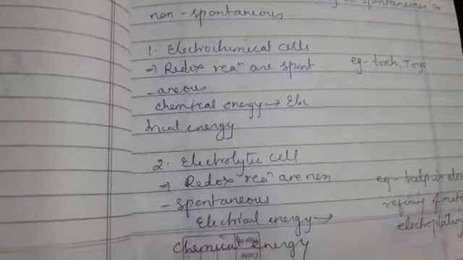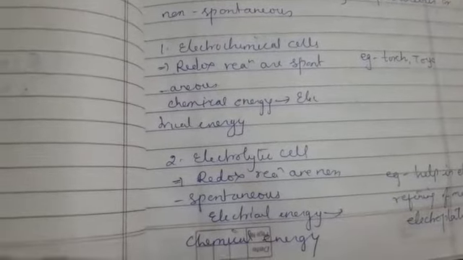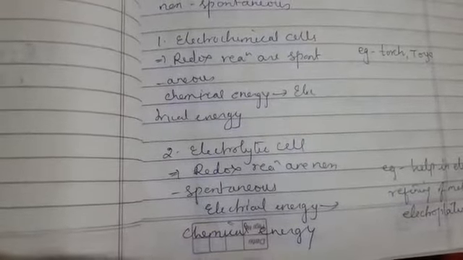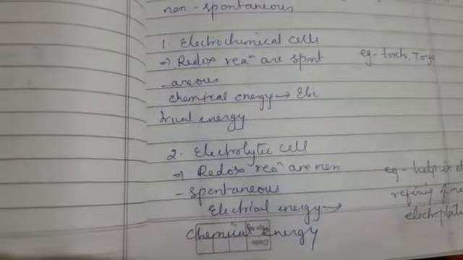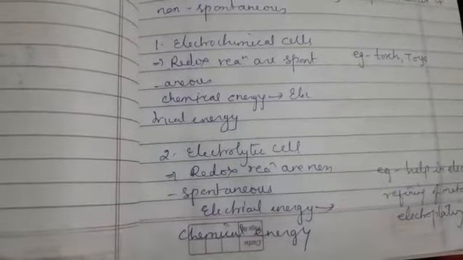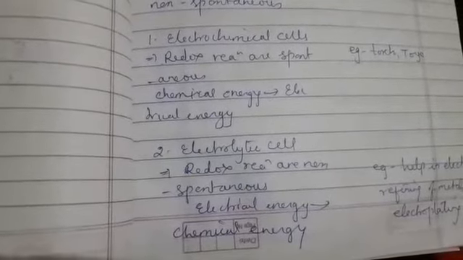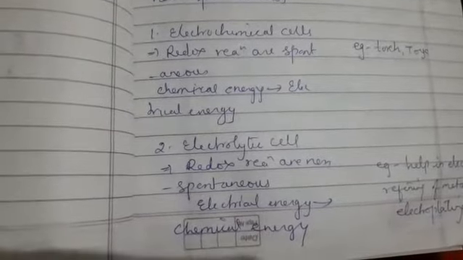Second, we have the electrolytic cell. The electrolytic cell is a type of cell in which the reaction is non-spontaneous. It means the reaction does not take place on its own. To perform the reaction, we have to supply some amount of electric current, then only the chemical reaction takes place. So here electrical energy gets converted into chemical energy.